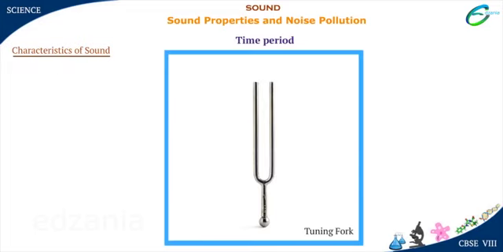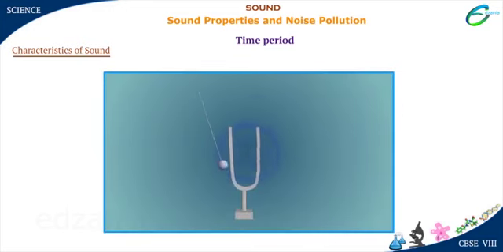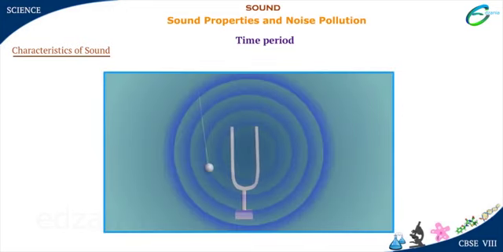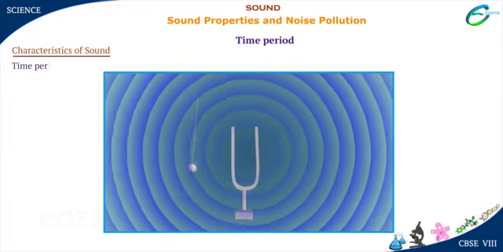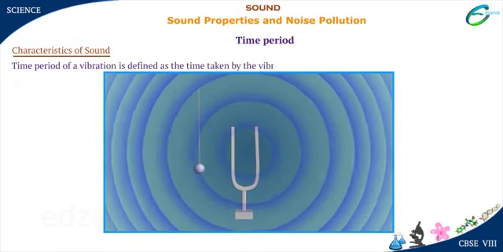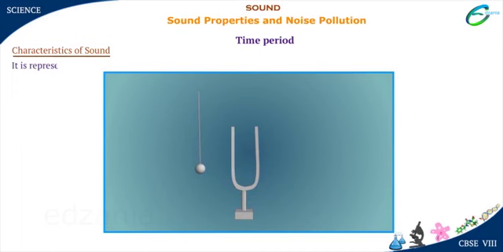You must have seen a tuning fork in the laboratory. When a tuning fork is struck with some object, it vibrates and produces sound. Time period of a vibration is defined as the time taken by the vibrating object for one complete vibration. It is represented by letter T and its SI unit is second, represented by s.